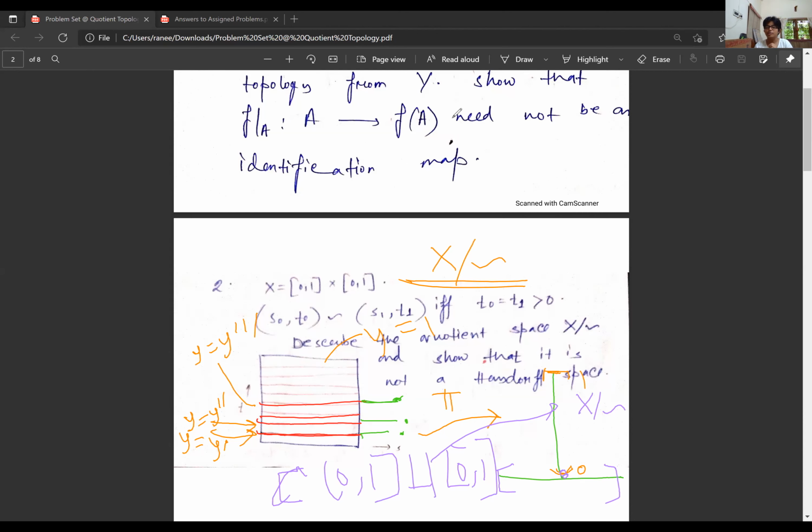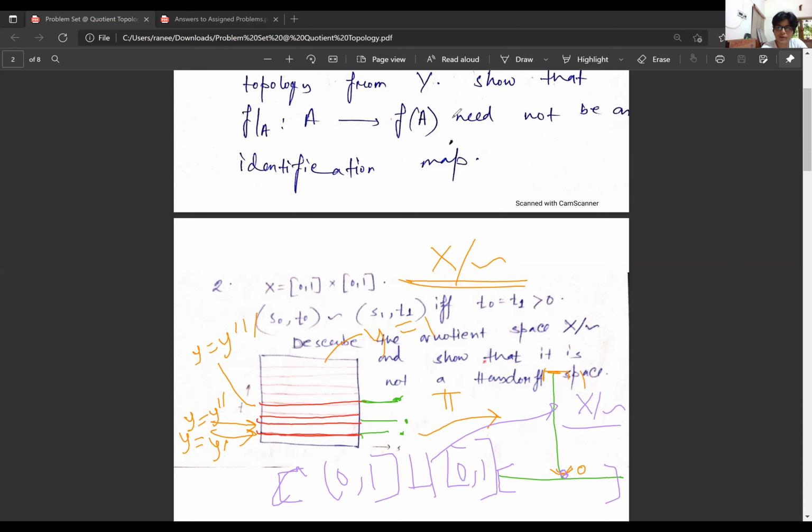So let's look at this more closely. Why is this space not Hausdorff? This is just for visual understanding. There is nothing much mathematical. If you understand it, you can write the maths. So let's look at the open neighborhoods of the points in X mod the equivalence relation, and the corresponding inverse image of the open set in my space X.